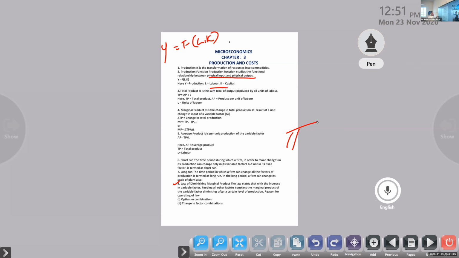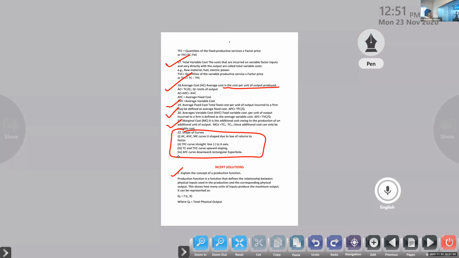Next one, all these equations. Total product, TP is equal to AP into L. Marginal product, delta TP divided by delta L. Okay. Next one, AP, average product, TP divided by L. Okay. So how, are all these things clear for you now? Again, if an explanation is needed, you can ask me.